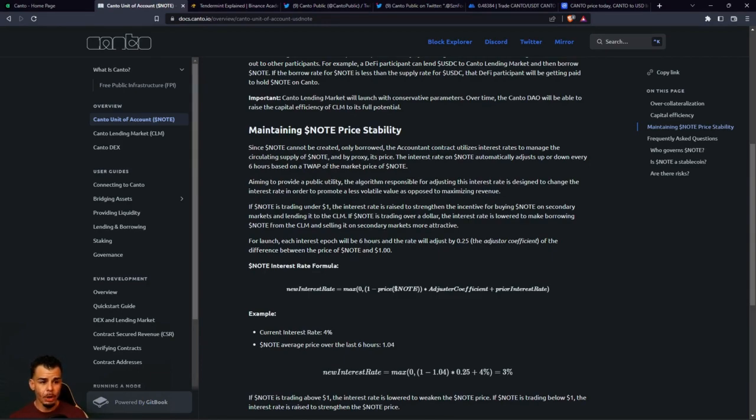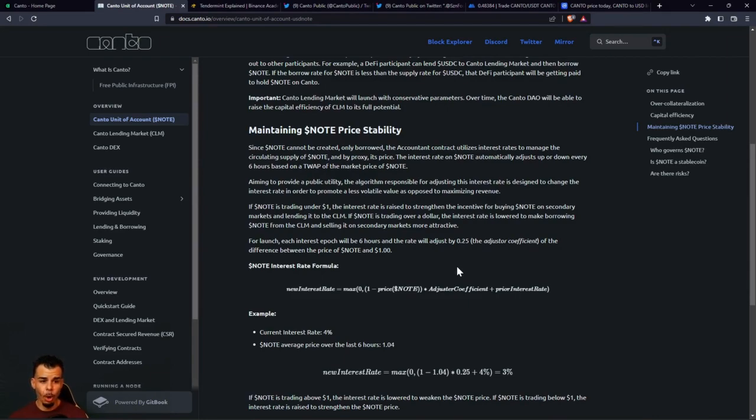The interest rate of note automatically adjusts up or down every 6 hours based on TWAP of the market price of note. Aiming to provide a public utility, the algorithm responsible for adjusting the interest rate is designed to change the interest rate in order to promote less volatile value as opposed to maximizing revenue. Okay? If note is trading under $1, the interest rate is raised to strengthen the incentive for buying note on the secondary market and lending it to the CLM.